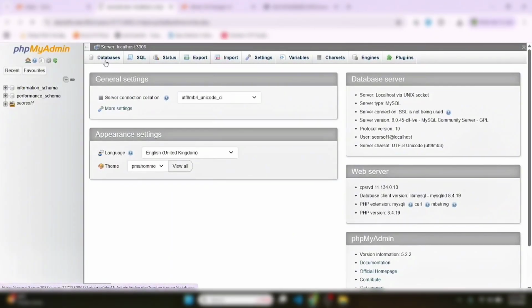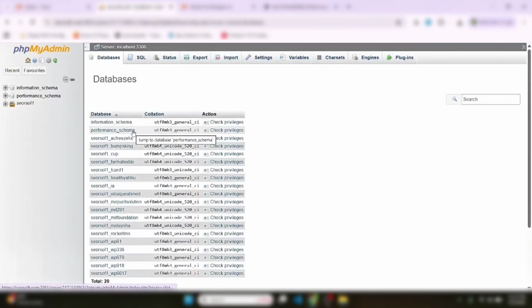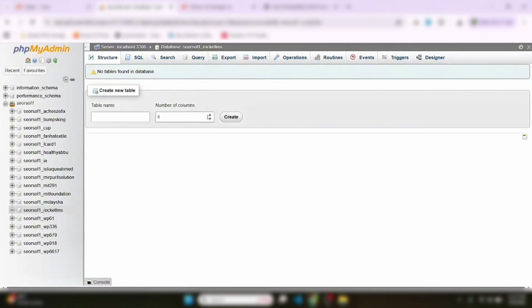Click databases. Find which database we have created. We have created that database, Rocket LMS. Now click import.